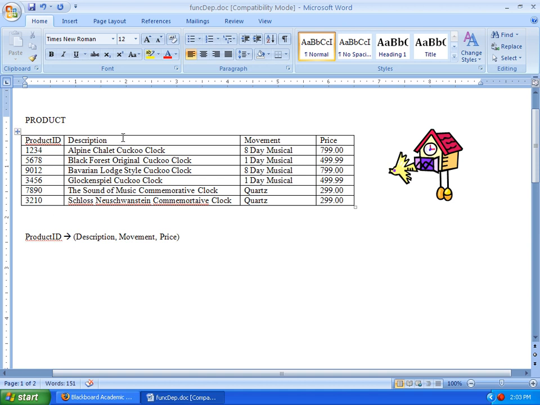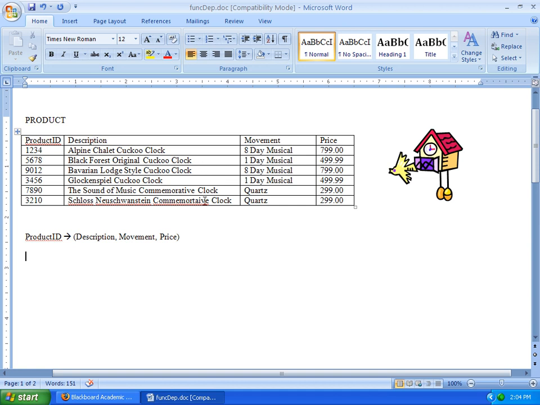Let's look at this description column. If I said to you, what is the product ID on the Alpine Chalet clock? Could you tell me without a doubt, 100%, what that product ID is? Yes, you can. It's 1234. If I say, what about the Black Forest clock? What is the product ID on that one? Well, we look up Black Forest in the description column, we move over to the product ID, and you can tell me without a doubt, 100%, that that product ID is 5678. Okay, the same would hold true for any one of these clocks.